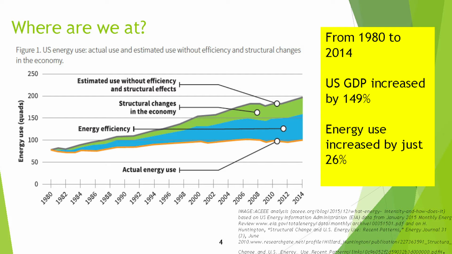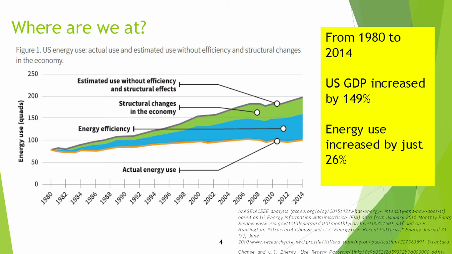And we can see in this graph how much the energy efficiency measures that we took had to do with this limitation in the increase. Here we have the actual energy we used in the time frame. And then in gray, we have the energy that we would have used without any energy efficiency measures, or with the structural changes in the economy that also affect our energy use.